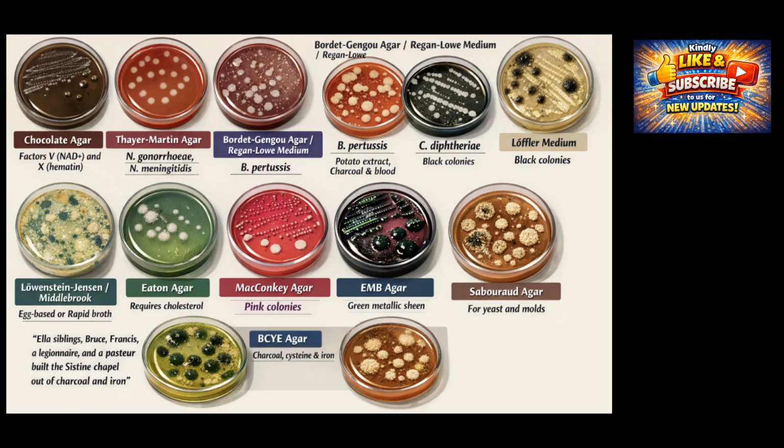Special culture media answer a completely different question. What does this organism need to survive and multiply outside the body? Some organisms require enriched media because routine agar lacks critical nutrients, while others require selective media because they are easily overgrown by normal flora. Chocolate agar supplies released intracellular growth factors. Selective media like Thayer-Martin suppress competing bacteria and fungi. Charcoal-based media neutralize toxic metabolites. Cholesterol-containing media support organisms without cell walls. Acidic media favor fungal growth, and slow-growing organisms require specialized media and extended incubation.